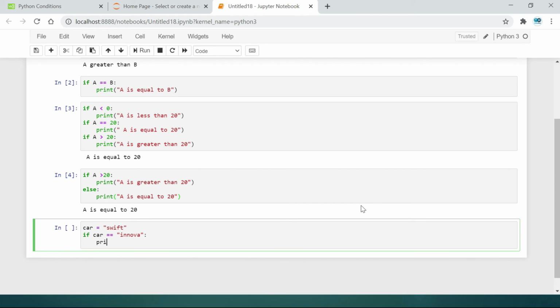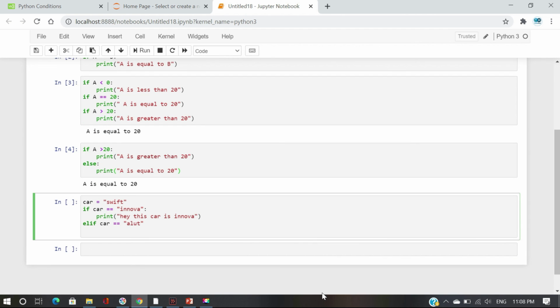It will print hey, this is Innova. If this condition is true, then hey, this car is Innova.